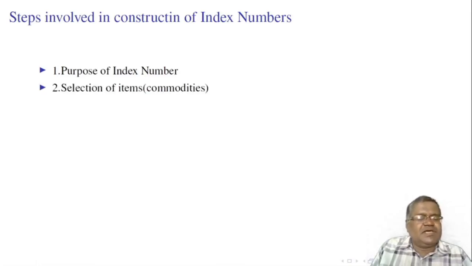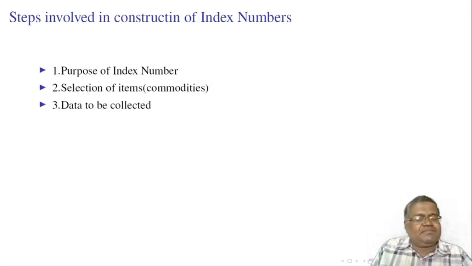Selection of items. After deciding the purpose of the index number, the next problem is the selection of commodities, items relevant for the index number. For example, if the purpose is to find out the cost of living of industrial workers, then we select only those items that are used by industrial workers. For such an index number, luxury goods like cars, refrigerators, air conditioners, microwave ovens need not be included.